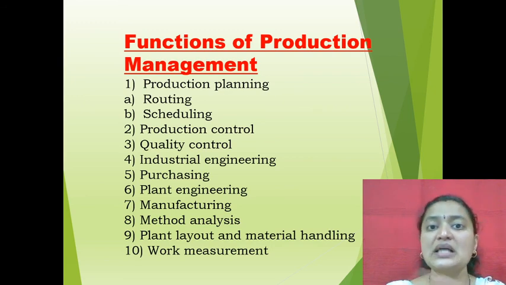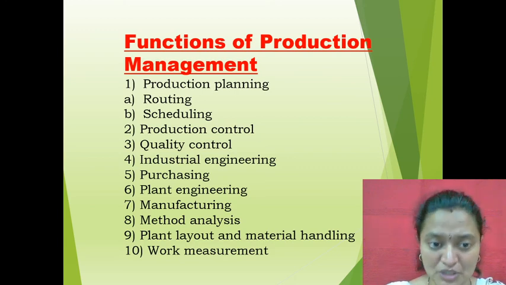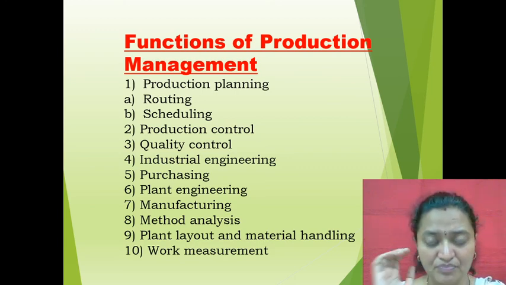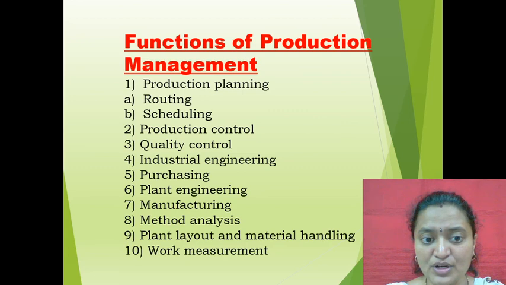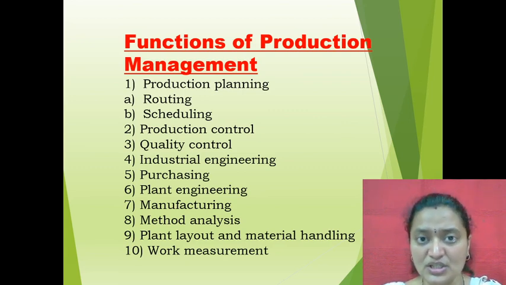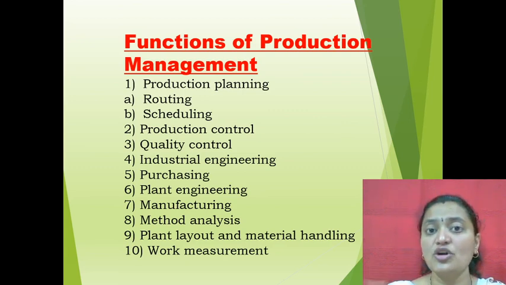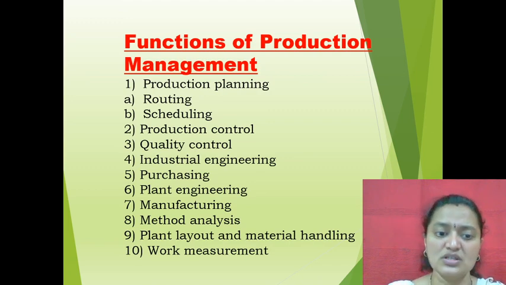Then industrial engineering, in which we combine all the 4 M's, that is men, money, material and machines, and purchasing, proper purchasing of the products. Then plant engineering, where there should not be excessive heat or noise.